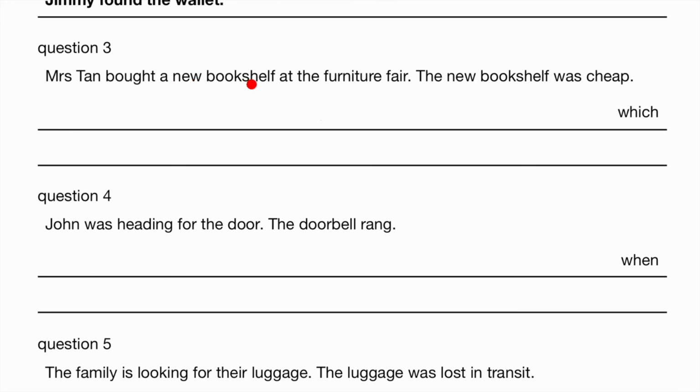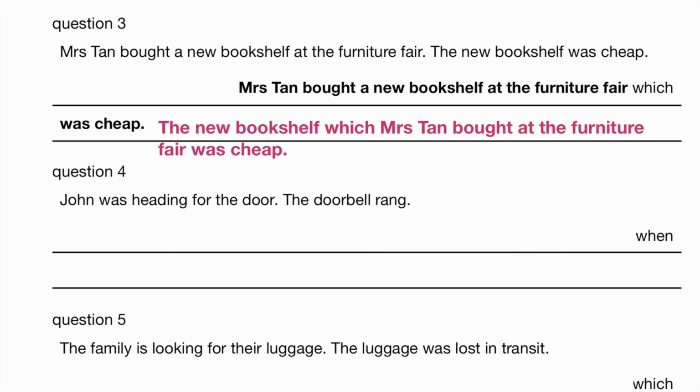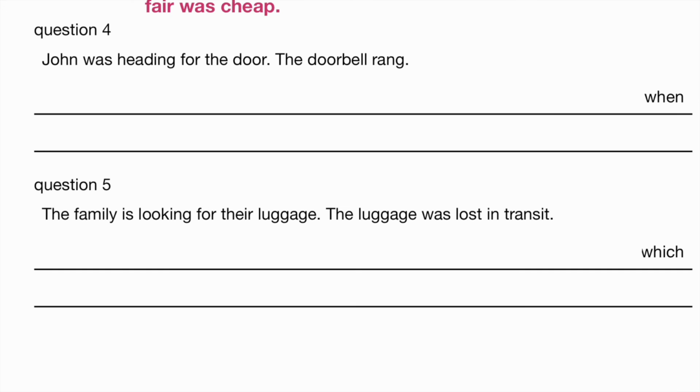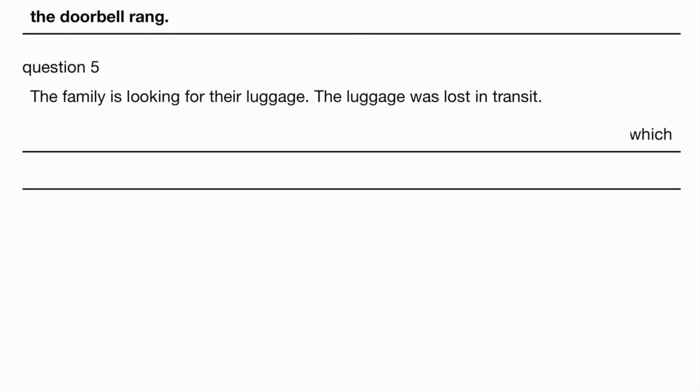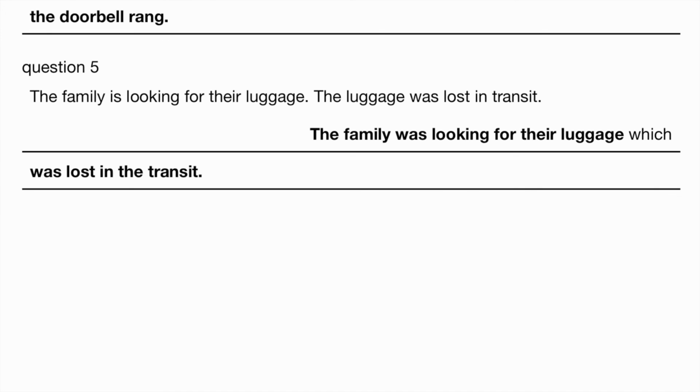Mrs. Tan bought a new bookshelf at the furniture fair. The new bookshelf was cheap. Mrs. Tan bought a new bookshelf at the furniture fair, which was cheap. Another answer which is acceptable is the new bookshelf which Mrs. Tan bought at the furniture fair was cheap. John was heading for the door. The doorbell rang. John was heading for the door when the doorbell rang. The family is looking for their luggage. The luggage was lost in transit. The family was looking for their luggage, which was lost in transit.